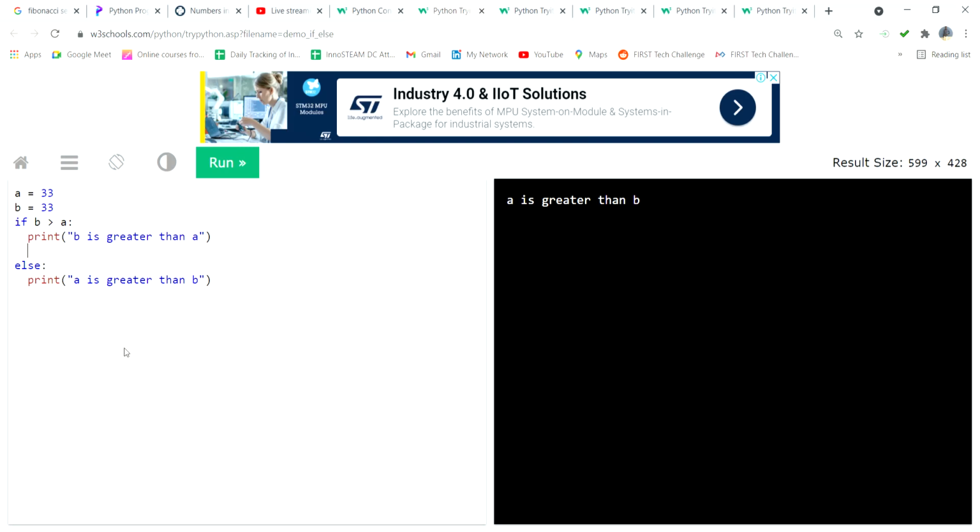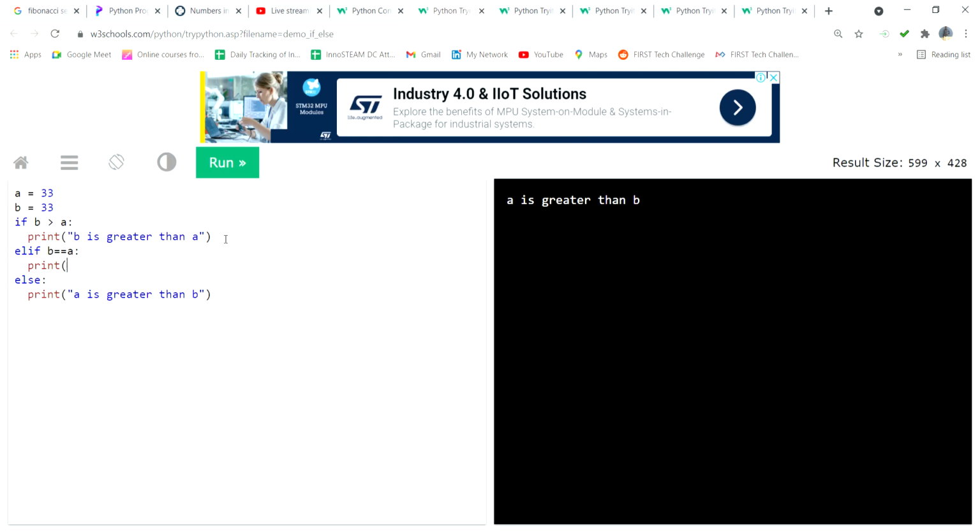Okay, so these are the three conditions: if, else if, and else. Else if means, suppose you first do this activity, and you want to put one more condition, two conditions at a time. That time you can use else if, then B equals A, put a colon, then you can put the print option.